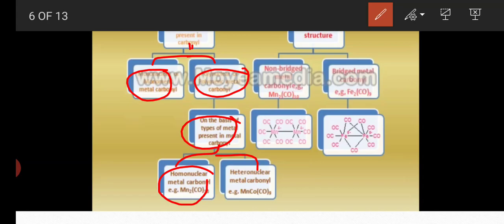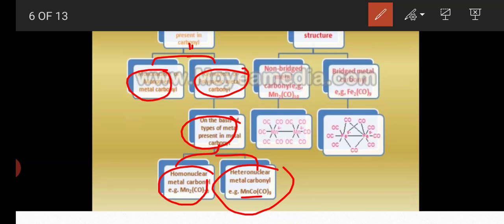Next is heteronuclear metal carbonyl. Here MnCo(CO)9. In this heteronuclear metal carbonyl, two metals are present, manganese and cobalt. The two metals are different, one is manganese, one is cobalt.